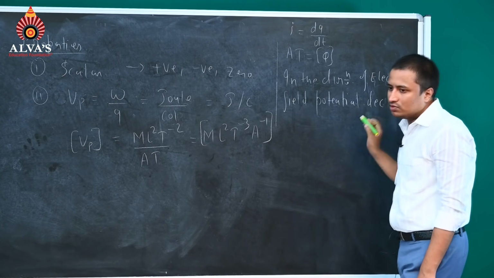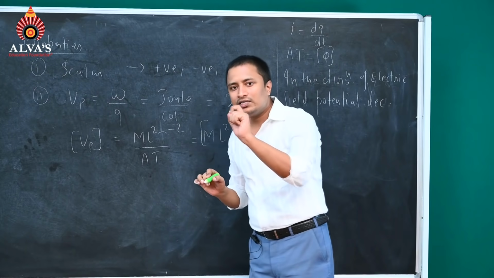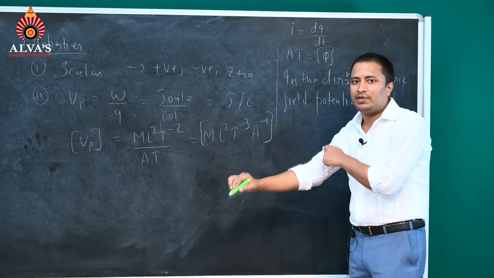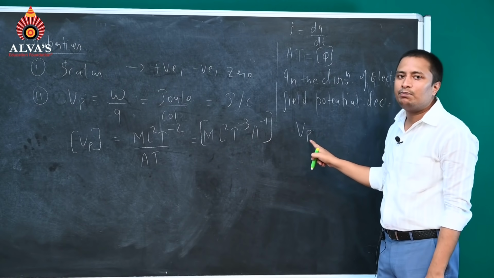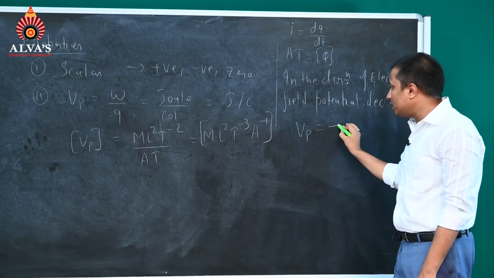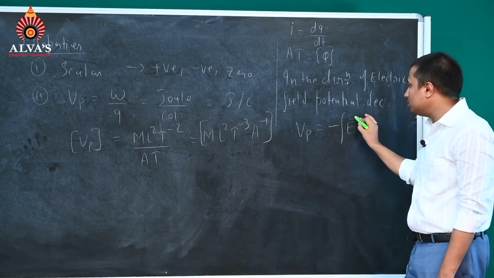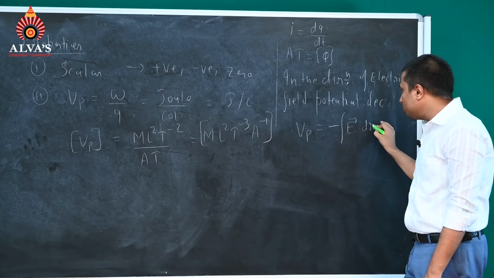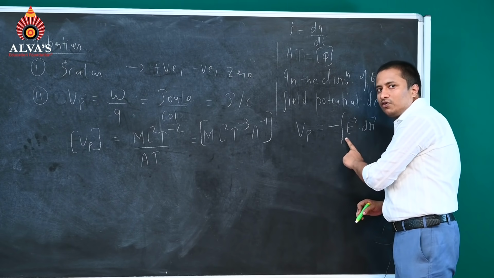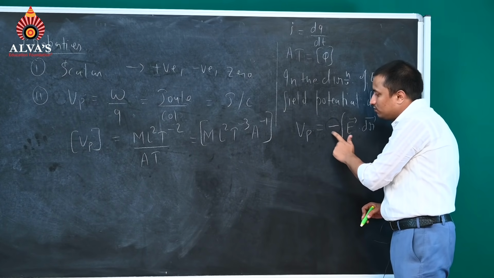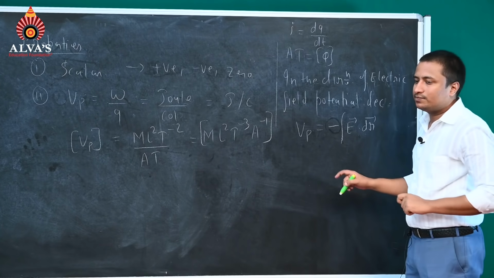You can write this in your notebook, and the expression for it will be given mathematically. Vp, that is the potential at any point P, will be equal to minus E dot dr. I'll explain it later in more detail, but for now, Vp equals minus E dot dr, where the minus sign is for decrease in potential.